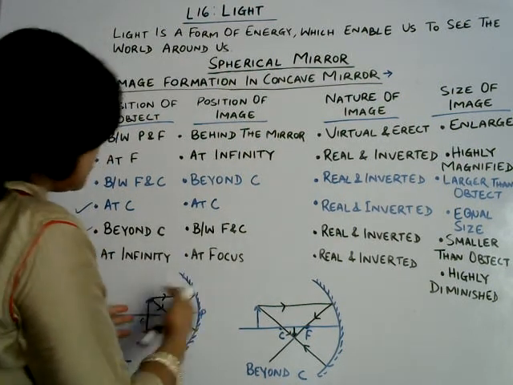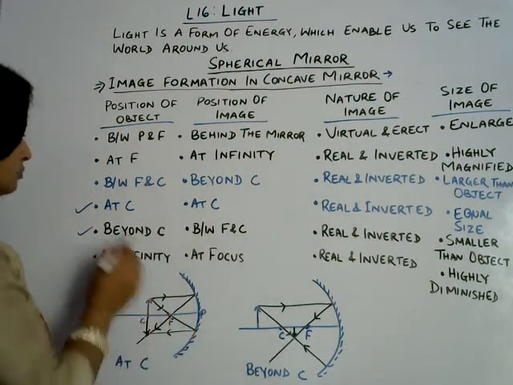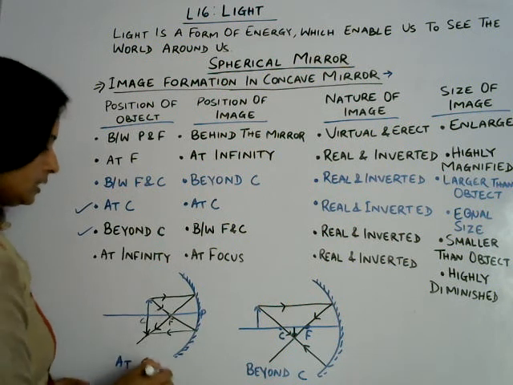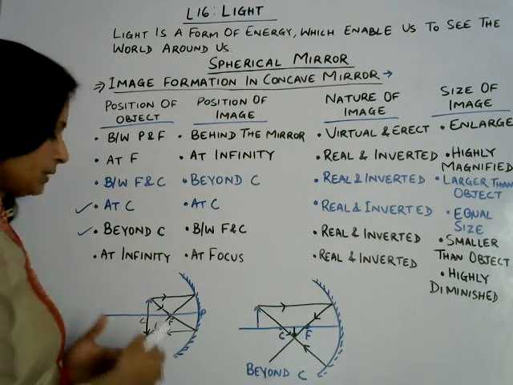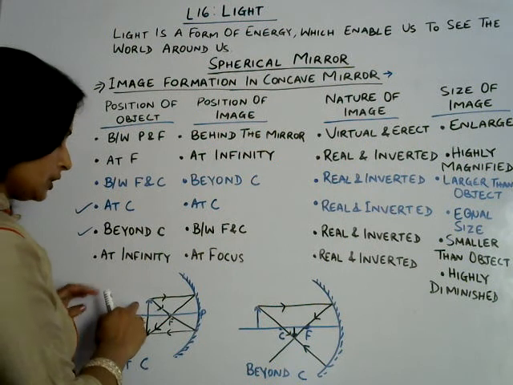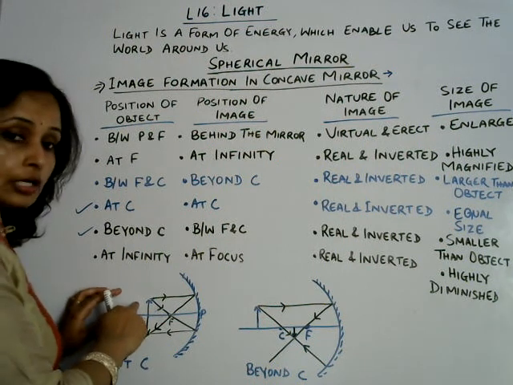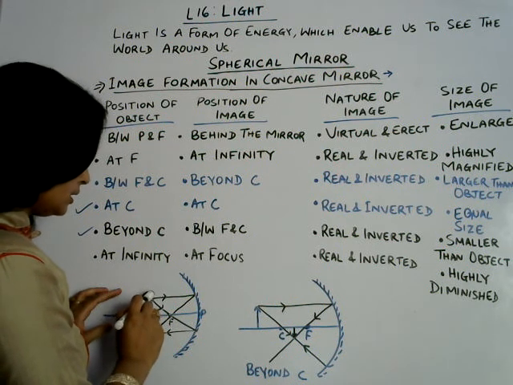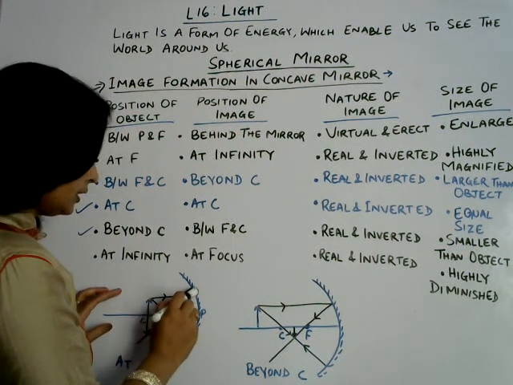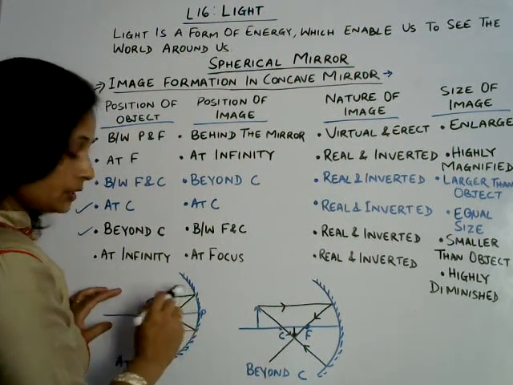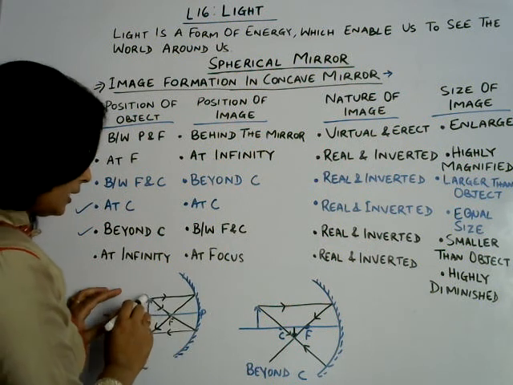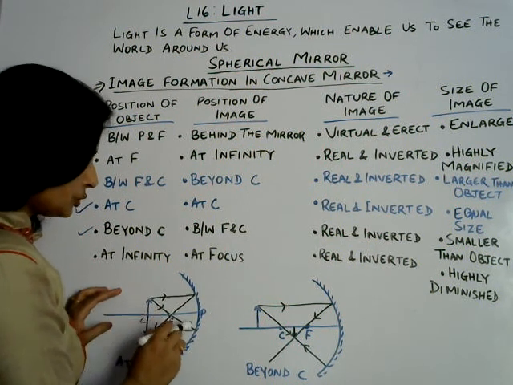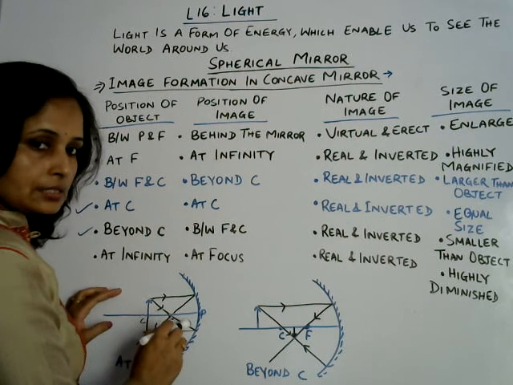Now I have made few ray diagram of the image formation when it is at C. When the object is placed at center of curvature, then we can draw a ray diagram. How? One ray, the incident ray, will fall somewhere on the reflecting surface of the mirror, and another ray will pass through the focus of this mirror.